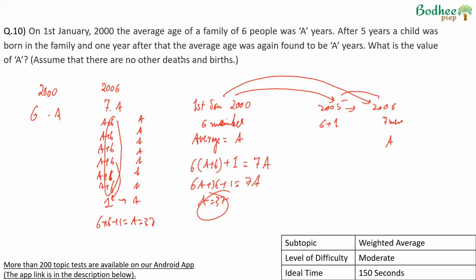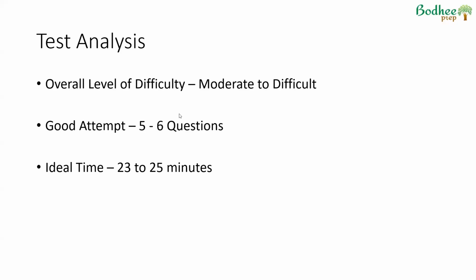Now, if you look at the overall analysis, as I said in the beginning of the test, the overall level of difficulty is moderate to difficult. A good attempt here, that is a 90 to 95 percentile, would be a net correct attempt of 5 to 6 questions. And going through the test overall should take about 23 to 25 minutes if you're not doing a commentary. Which questions should have been attempted?